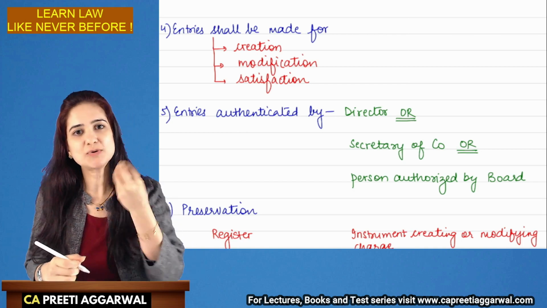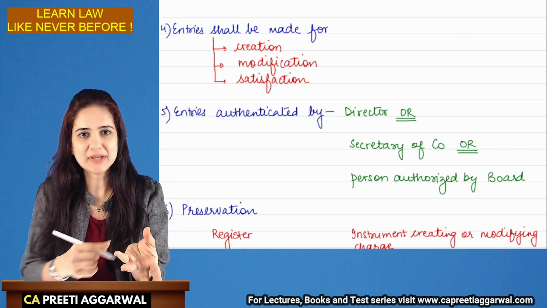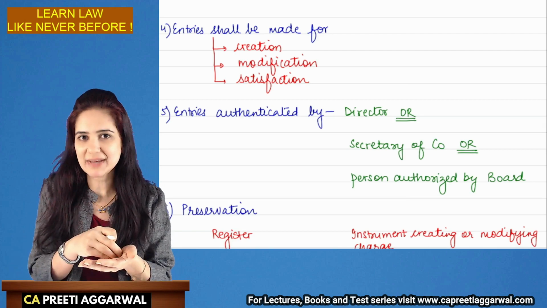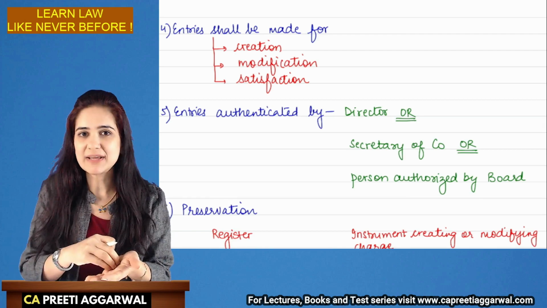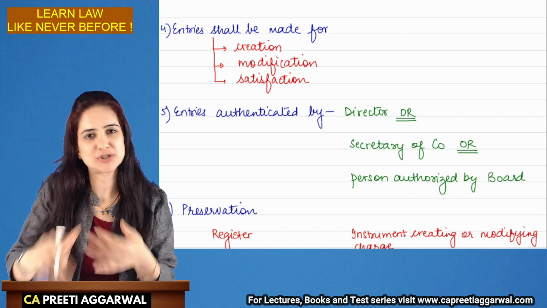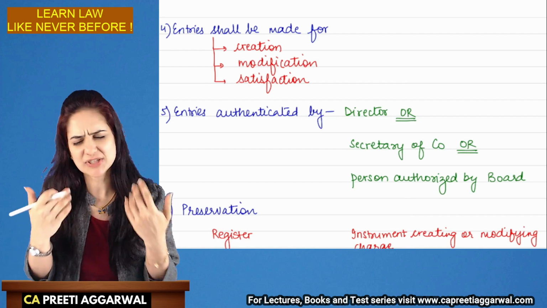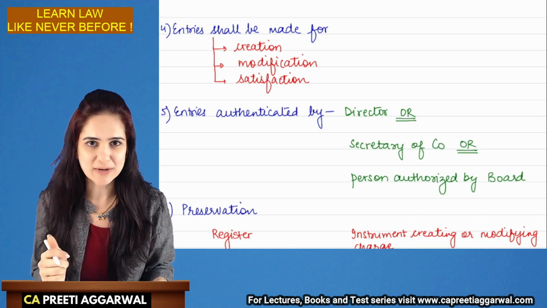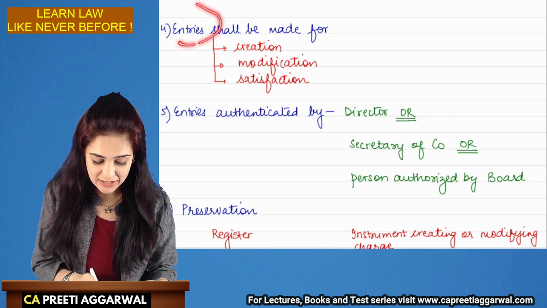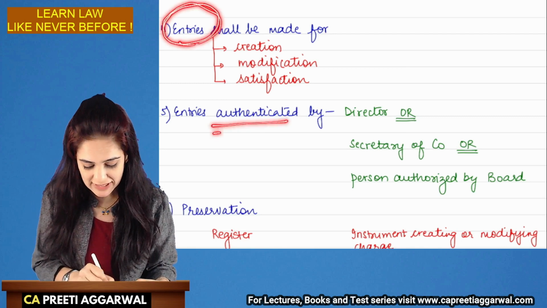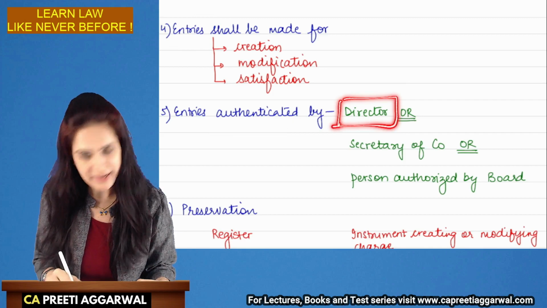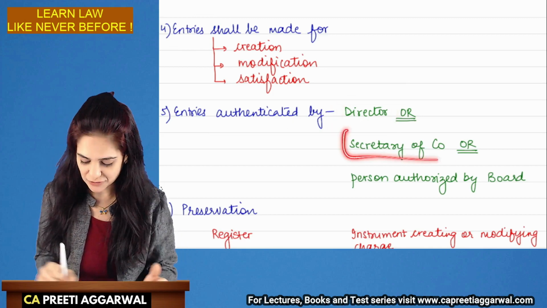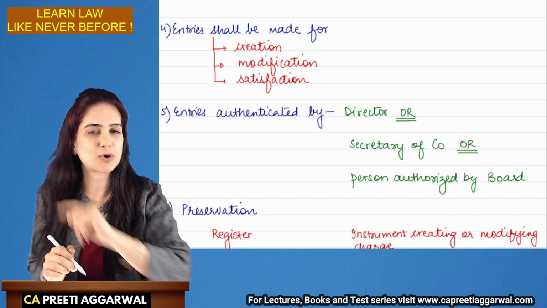So, as soon as you create a charge on the asset or property of the company, you will make an entry in the register. Similarly, entries will also be made for modification and satisfaction of the charge. Satisfaction means you have paid off that loan. Entries, whether they are correctly made or not, shall be authenticated by either a director of the company or the secretary of the company or a person authorized by the board.